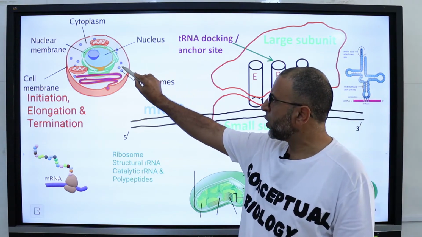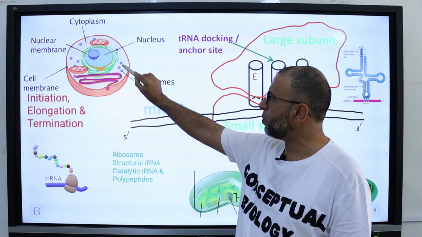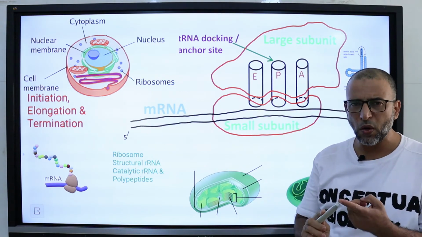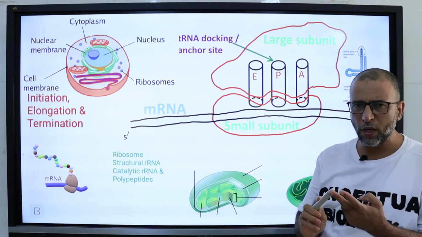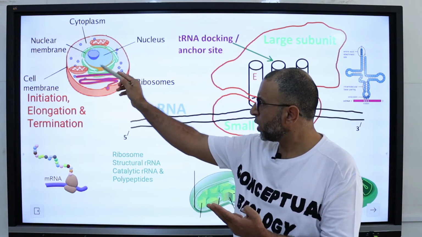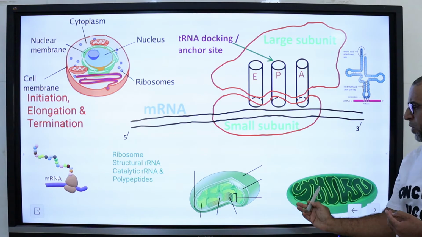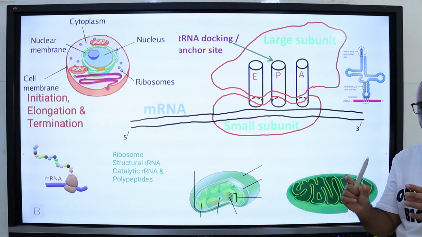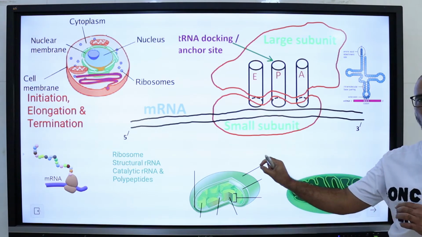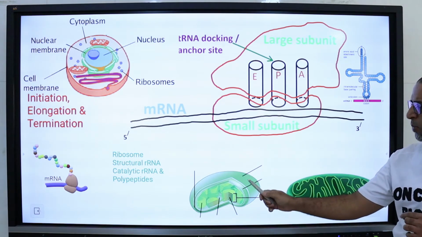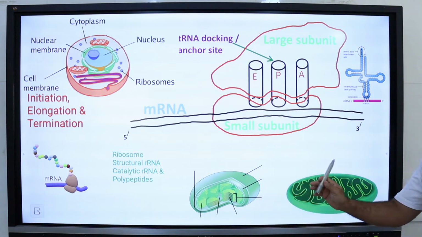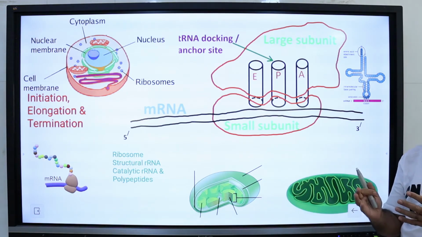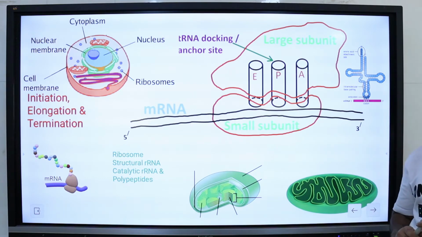So, in a eukaryotic cell, the ribosomes which are present in the cytoplasm are called eukaryotic ribosomes or mammalian ribosomes. And in a eukaryotic cell, mitochondria and chloroplasts are cytoplasmic organelles present in the cytoplasm. They contain their own ribosomes, and these ribosomes, which are present inside the chloroplast and inside the mitochondria, are called bacterial ribosomes or prokaryotic ribosomes.